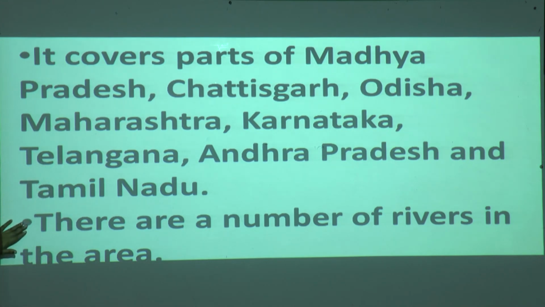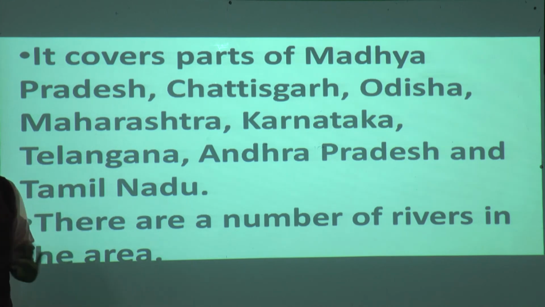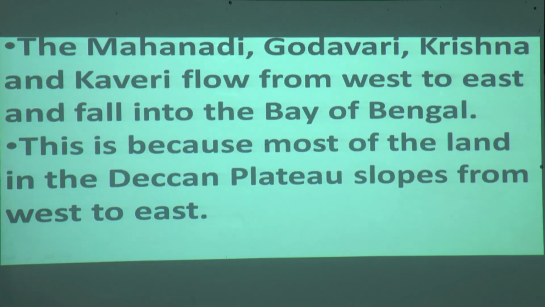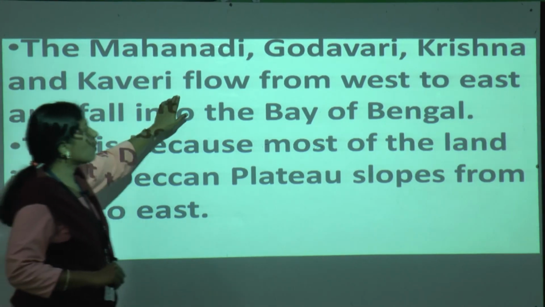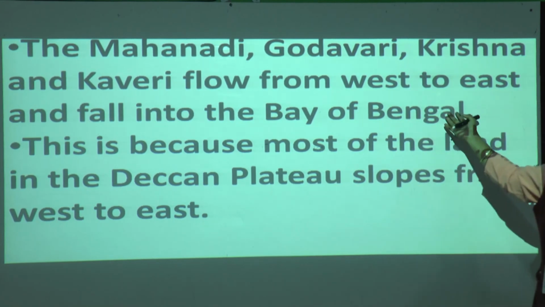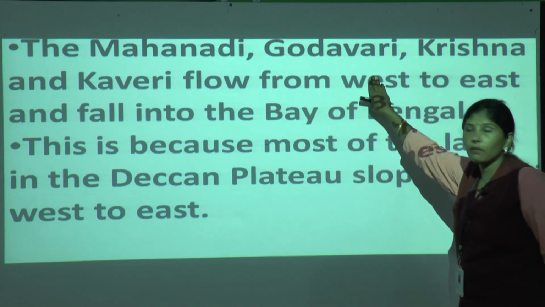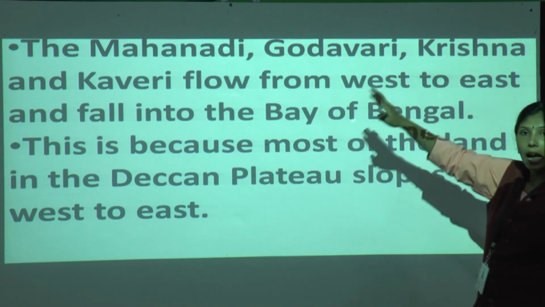Now there are a number of rivers in the area. So let us see what rivers are there. The rivers covered are the Mahanadi, Godavari, Krishna and Kaveri. These rivers flow from west to east: Mahanadi river, Godavari river, Krishna river and Kaveri.